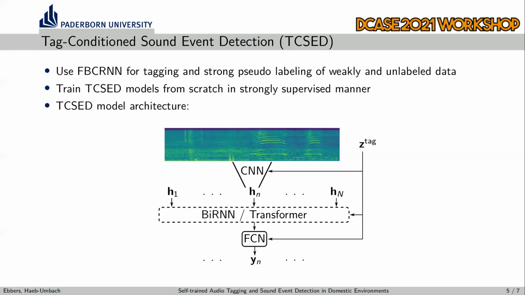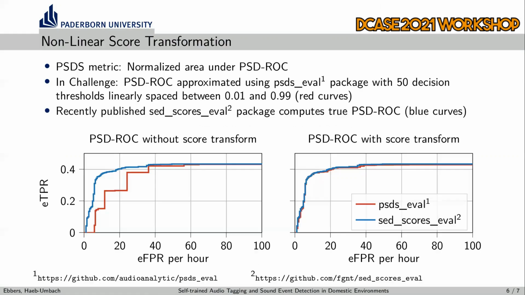With the tags and the strong pseudo-labels provided by the FB-CRNN, we train tag-conditioned SED models in a strongly supervised manner. The tag-conditioned SED model architectures that are investigated in this work are illustrated in this figure. They consist of a convolutional front end, followed by an optional bidirectional RNN or transformer module, and a fully connected classification network, where each of the blocks receives the tags that are provided by the FB-CRNN as an additional input.